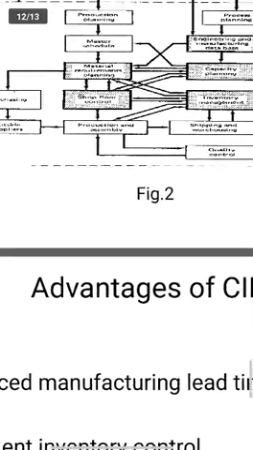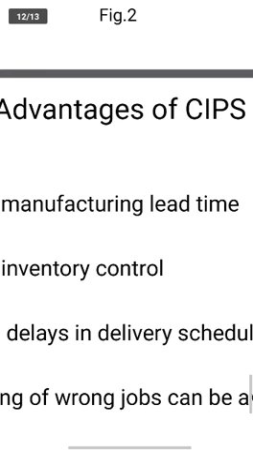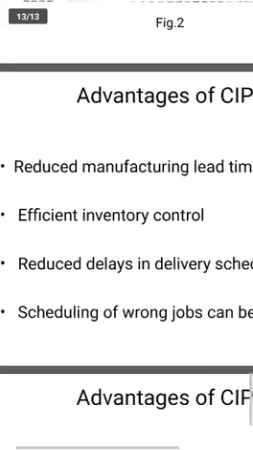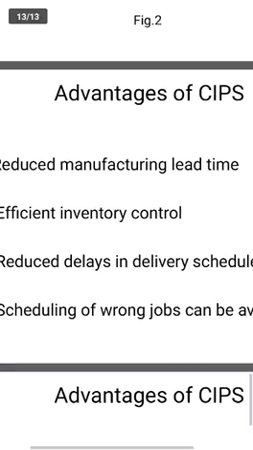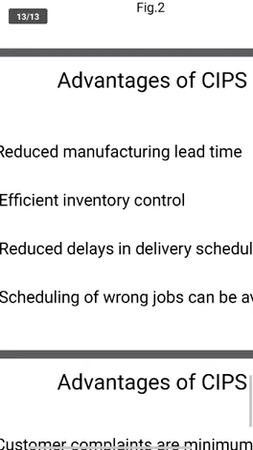Some problems also occur in these, such as data collected in inventory, so there is a data problem. But it is better than the interactive production planning system. There are disadvantages and also advantages. What are the advantages? Reduced manufacturing lead time. Earlier the lead time was more, here we are reducing it. Inventory controls are effective, and delay in delivery schedule is reduced.